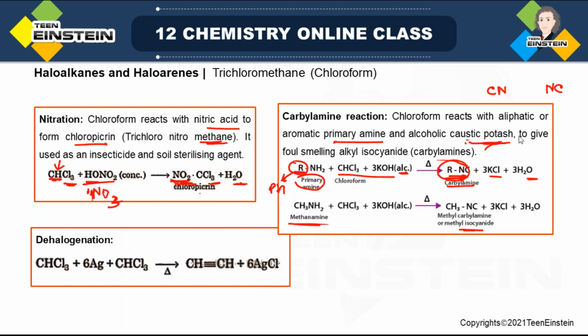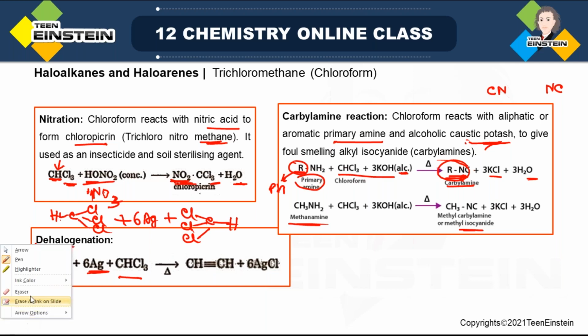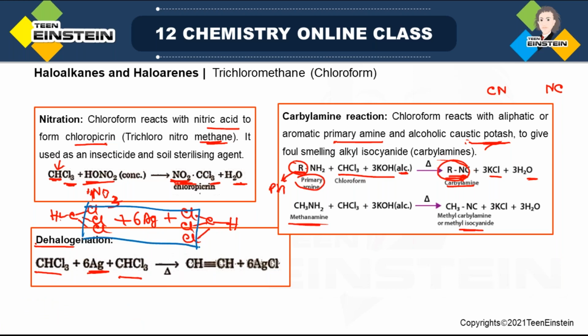Next reaction is dehalogenation. As the name suggests, dehalogenation means there must be removal of halogen atoms. We have taken 2 chloroform and 6 silver atoms, one on each side. There is a specific reason why we have written it this way, because you can also write it as HC with three C-Cl bonds, then 6 Ag, again the same molecule. Now there is removal of 6 chlorine with 6 Ag, so there will be formation of silver chloride precipitate.